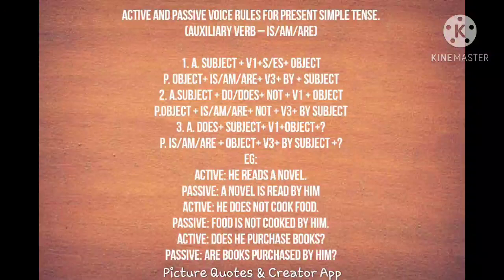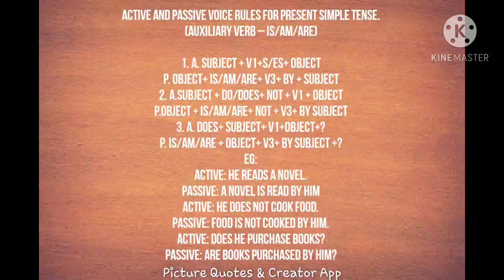And the third one is question. Look at that. Does plus subject plus V1 plus object. So in a question we keep the auxiliary verb before the subject. Look at the passive form, like the previous sentence we are using is, am or are, the be form of the verb plus object plus V3 form of the verb plus by plus subject. So this is the passive construction of the question form in simple present.